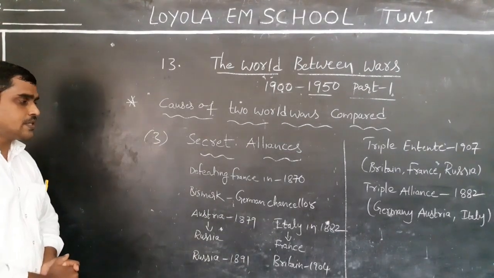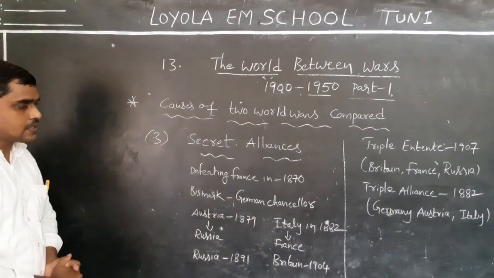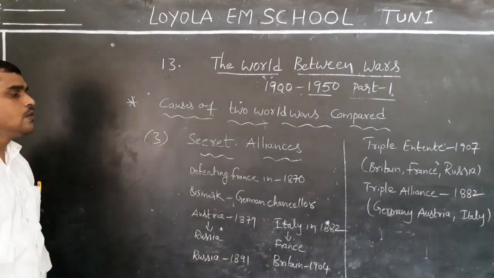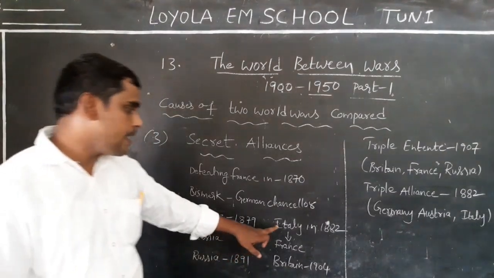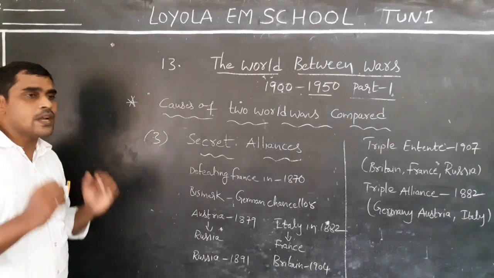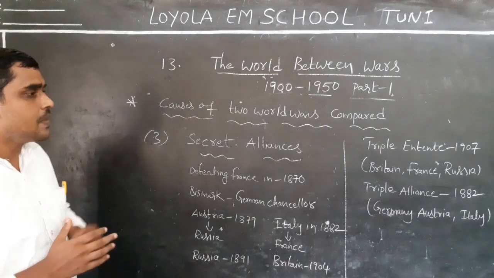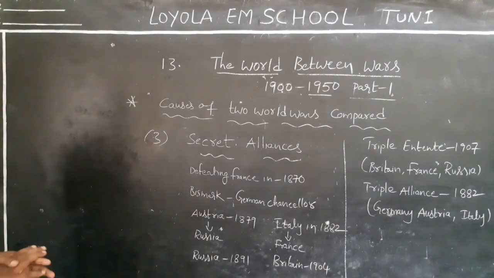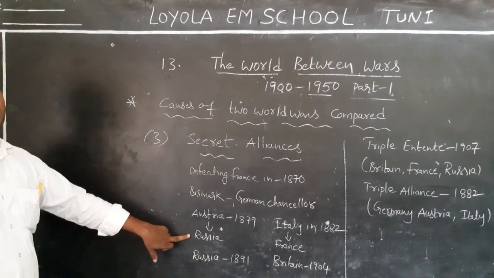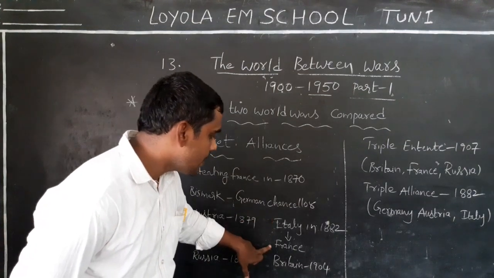To isolate France, Germany first made a secret alliance with Austria in 1879. Next, it made a secret alliance with Italy in 1882. When the two countries made secret alliances with Germany, what happened? As a result, Austria was saved from Russia and Italy was saved from France.